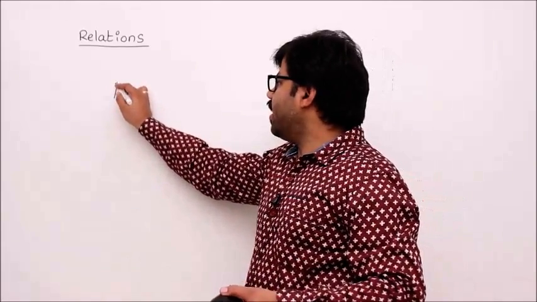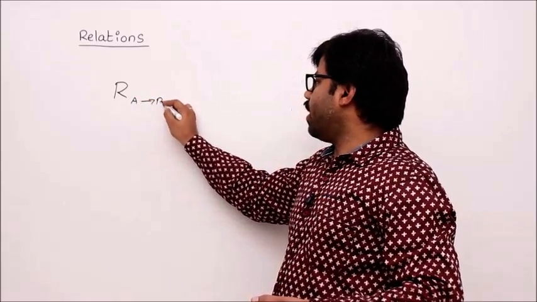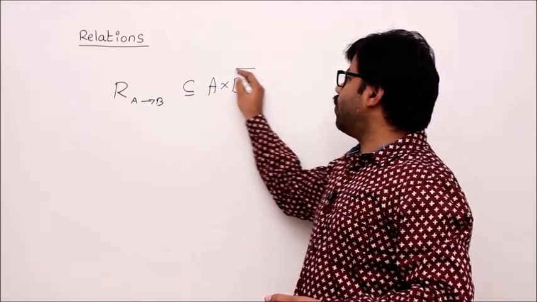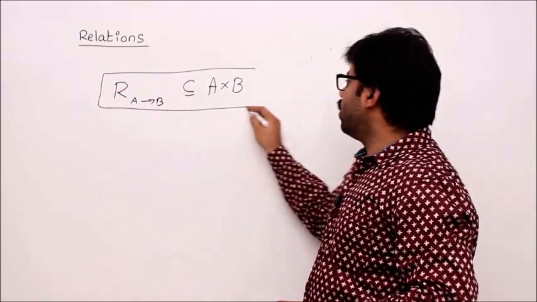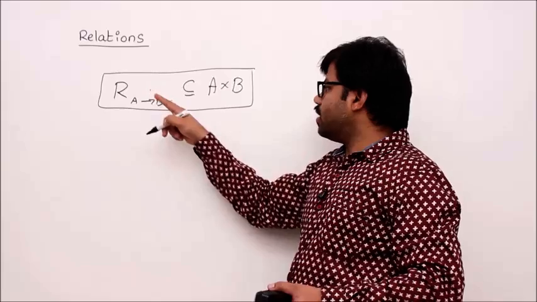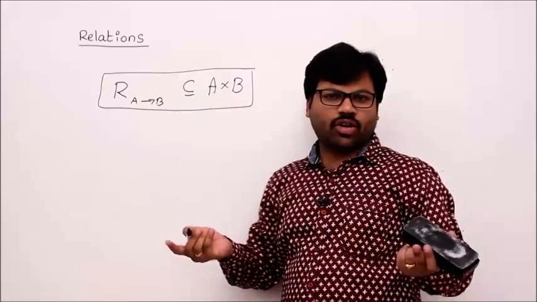So now let's define a relation R. Any relation R from A to B is defined as a subset R ⊆ A × B. This is a fundamental definition of any relation. That means any relation is one of the subsets of this A cross B, where A cross B is the Cartesian product of A and B.